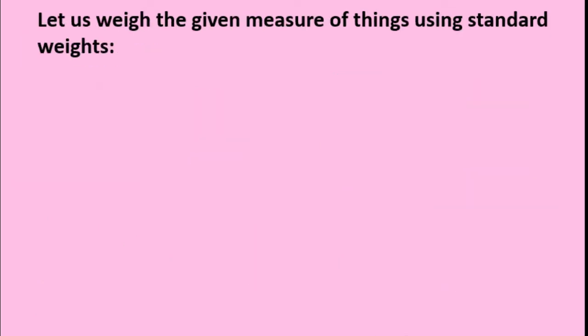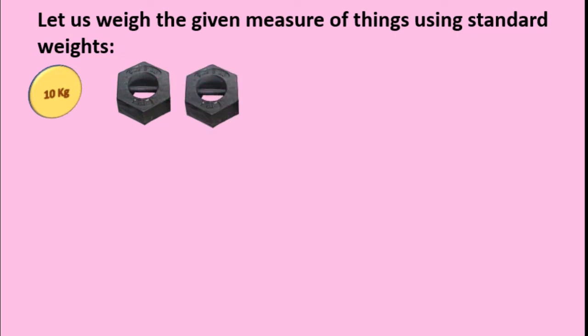Let us weigh the given measure of things using standard weights. Here we have to weigh 10 kg sugar and we have only 5 kg weights, means standard weights. Then what will we do now? Yes, you are right. We will use the 5 kg stone twice. 2 times we weigh 5 kg, then we will get 10 kg sugar.